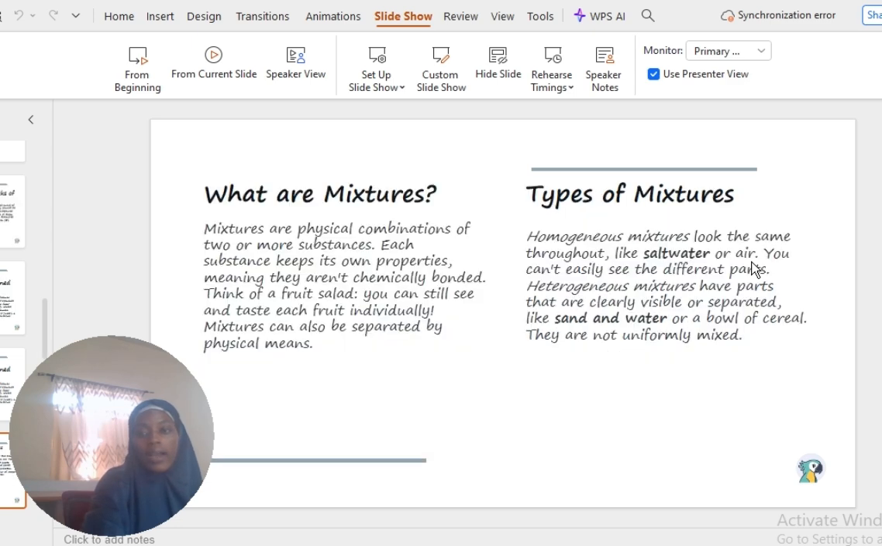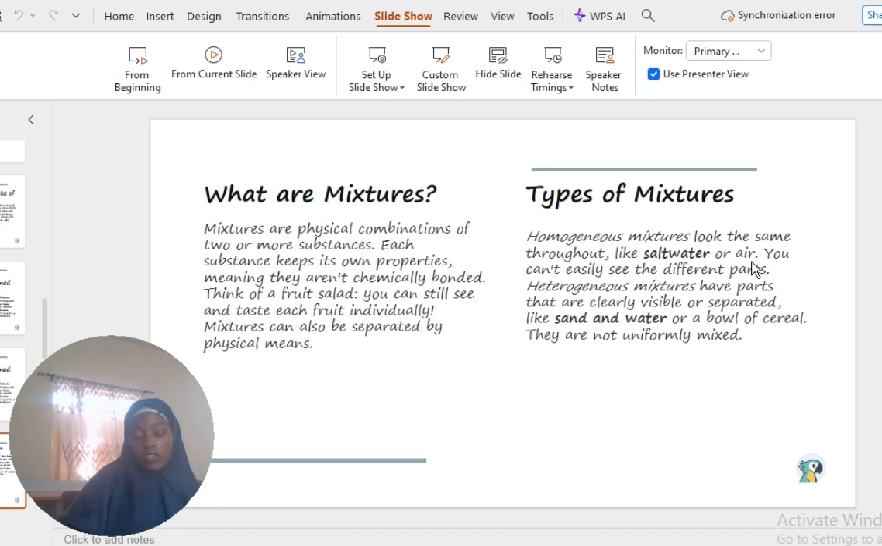Then we have mixtures. Mixtures are physical combinations of two or more substances. Now, remember, compounds are chemically combined, mixtures are physically combined. Now, think of your salad, your fruit salad, when you mix different types of fruits, your sand and water, all those are mixtures.